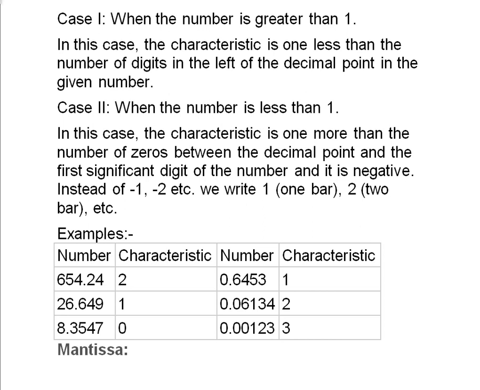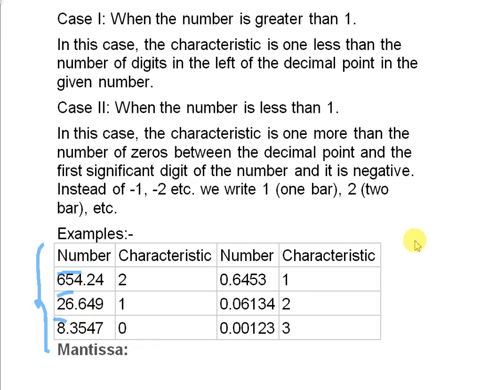So what happens here is, you can see that here the number is greater than 1. If the number is greater than 1, how to find characteristic? Characteristic is 1 less than the number of digits in the left. These are the number of digits in left, and the characteristic will be 1 less. There are 3, so the characteristic will be 2. There are 2, so characteristic will be 1, and there is 1, so the characteristic will be 0.